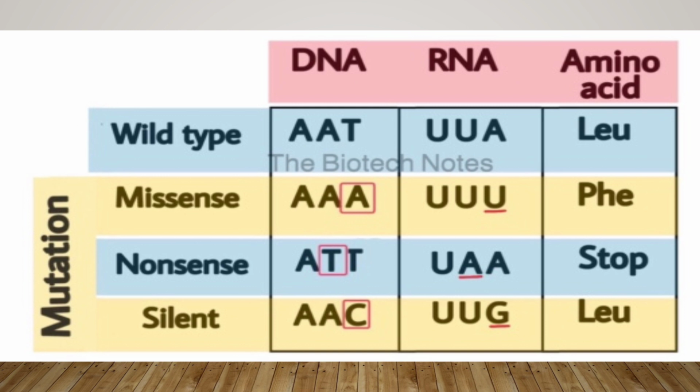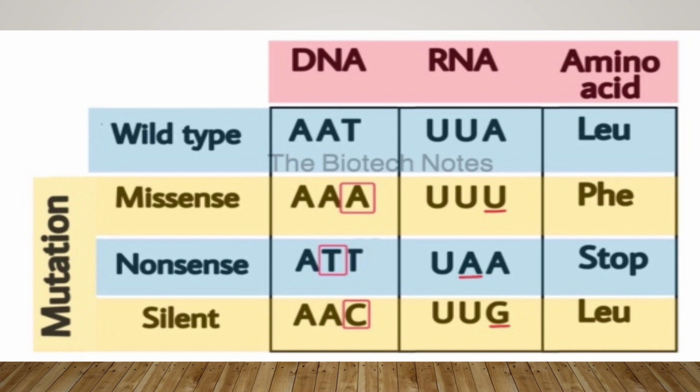Nonsense mutation, we studied that. A change in a single nucleotide leads to the synthesis of a premature stop codon, which results in truncated protein synthesis. So in this case, in AAT, the second position A is replaced by T, which results in the codon ATT. In RNA, it's transcribed as UAA, which acts as a stop codon.